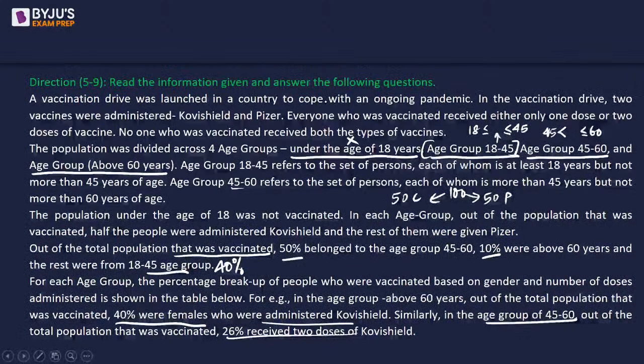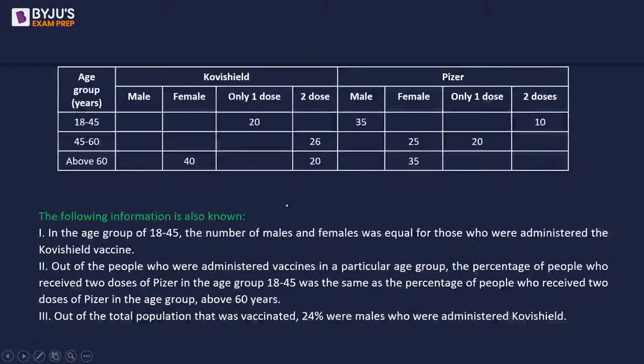Now, when we are dealing with percentages and we don't know the exact magnitude, we can assume that the total population who were vaccinated, so total vaccinated people, is, let's say, 1000.